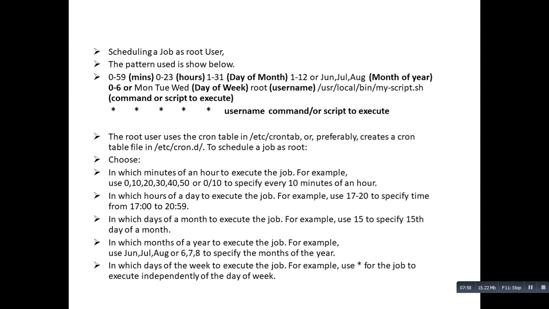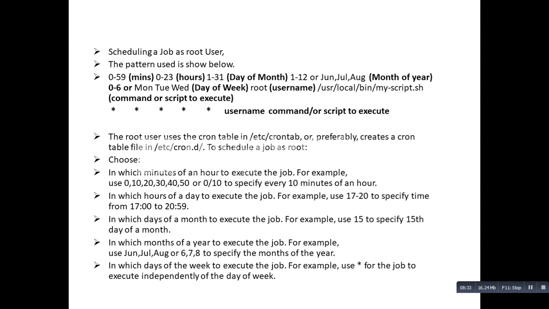And the final field is for the day of week, you can mention it as 0 to 6 or Monday, Tuesday, Wednesday, just mentioning the first 3 letters. Then comes your username and then the command or script that you want to execute. So this is the format in which we use the cron job. Then the root user uses the cron table, that is /etc/crontab, or preferably creates a cron table in /etc/cron.d to schedule a job as root.